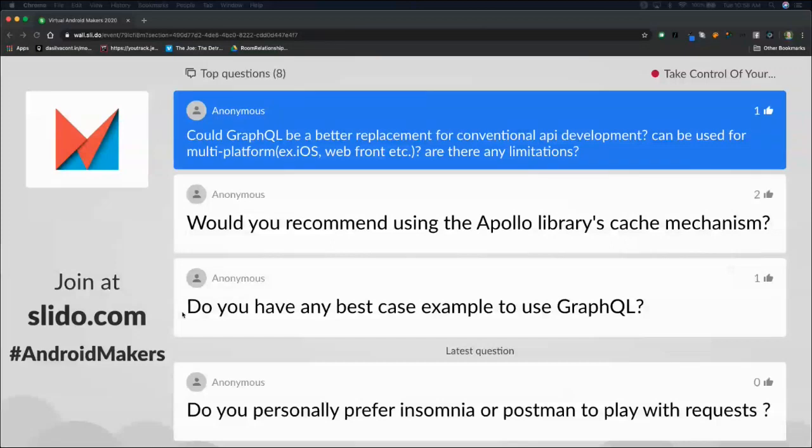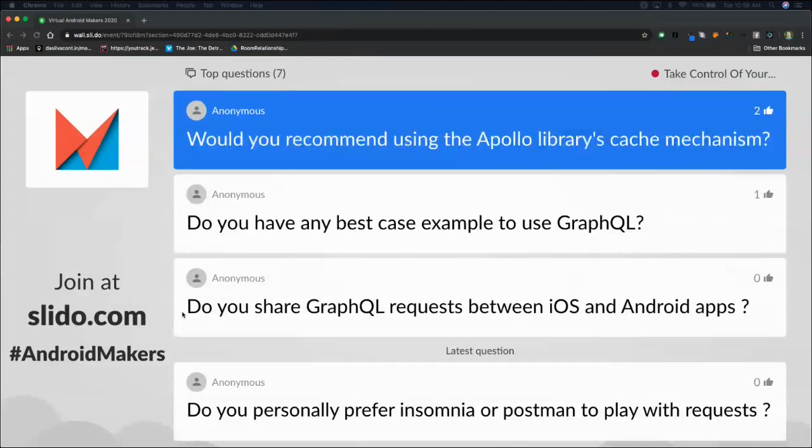Would you recommend using the Apollo library's cache mechanism? I am not strictly familiar with the caching in Apollo.